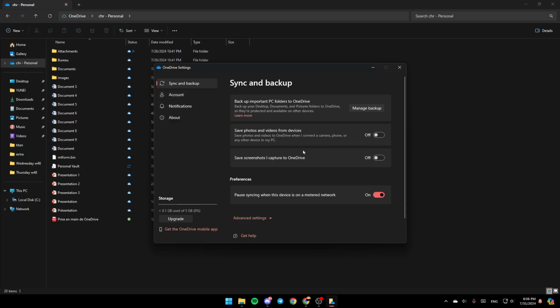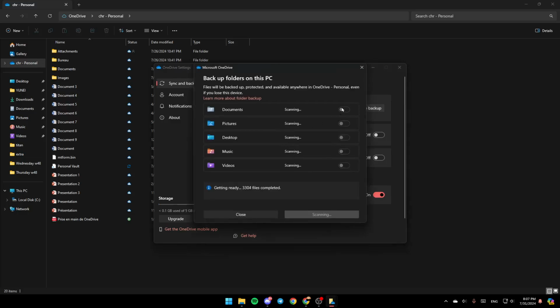And right now, if you want to enable backup on your device, go ahead and click on Manage Backup for this option. Backup important PC folders to OneDrive. Click on Manage Backup, and then you can enable backup for all of these options. You can enable backup for documents, pictures, desktop, music, and videos.